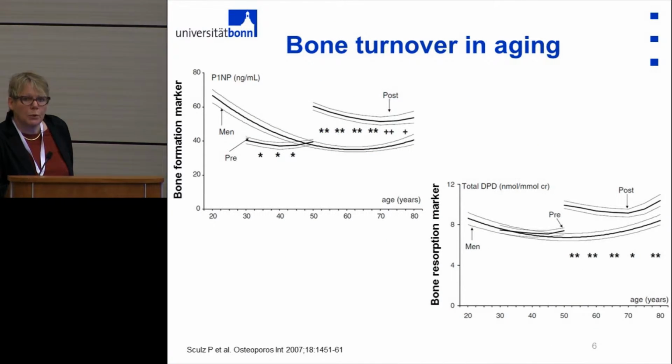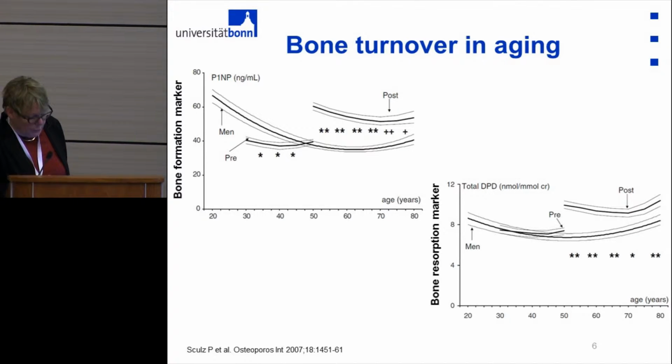So when you look at these bone turnover markers in aging, this is a nice study or meta-analysis which was done by Schultz. You see here the bone formation markers in men and women over lifetime. This is the concentration of bone formation markers, and you see with age there is a decrease in bone formation markers in men, while in women they are almost stable until menopause, and then they increase. So there is an increased concentration of bone formation markers, so an increased activity of osteoblasts in women.